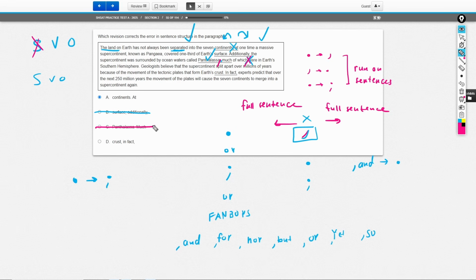So choice C would introduce an issue, and then choice D also introduces a run-on, right? This period separates two sentences, okay? Putting a comma here would then make a comma connect two full sentences, which is not grammatically correct.